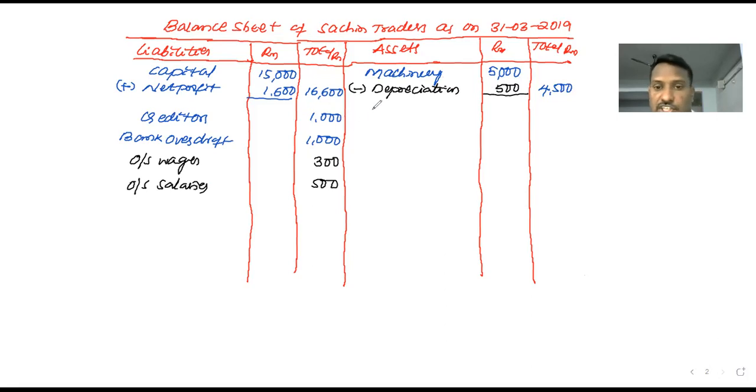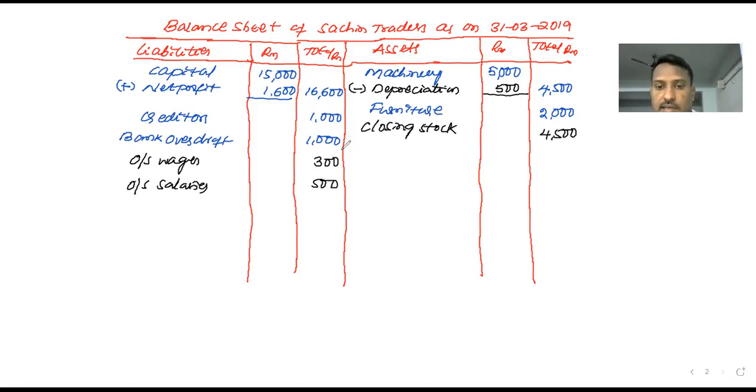Next one, furniture. Furniture doesn't have any adjustment. Write it down directly, 2,000. Next, closing stock, which is in adjustment, is value of the closing stock 4,500.